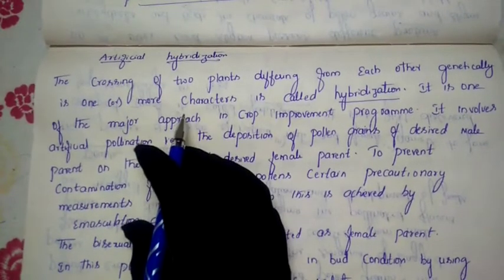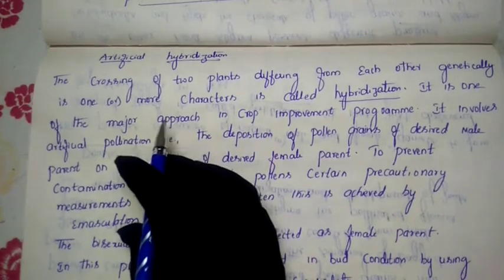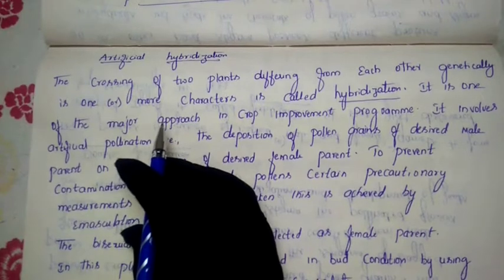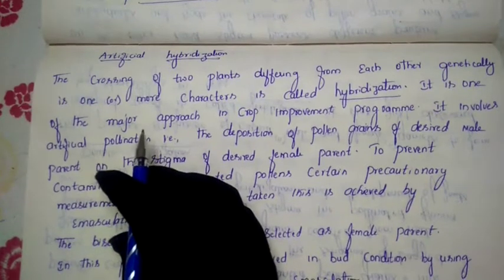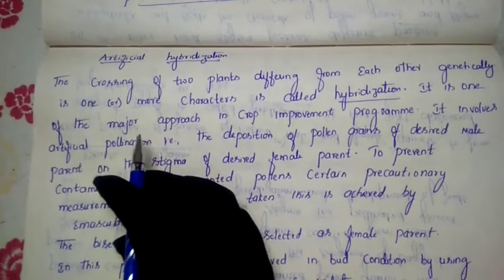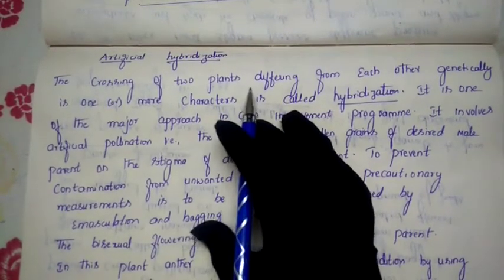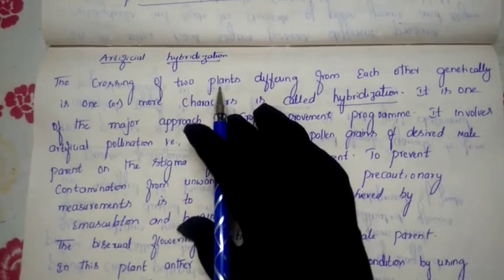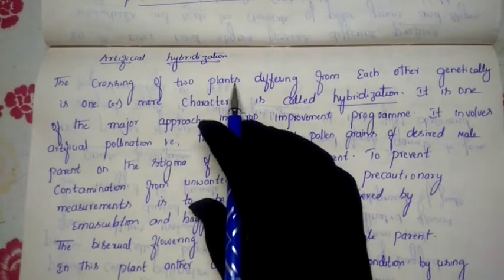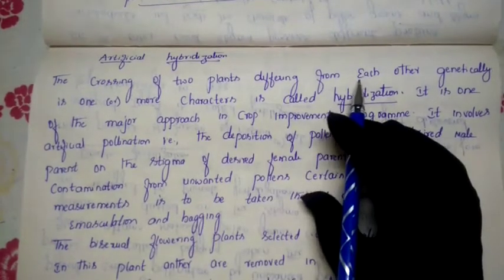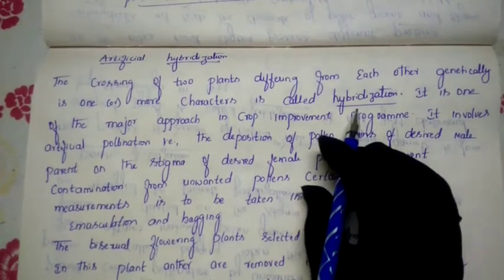I will give you an example. We are all human beings, and in nature some are fair in color, some are black in color. That means the genes of the fair ones are completely different from the genes of the black ones. In the same manner, we take two plants which both have good characters but different characters from each other. Such plants we cross together, and that condition we call hybridization.